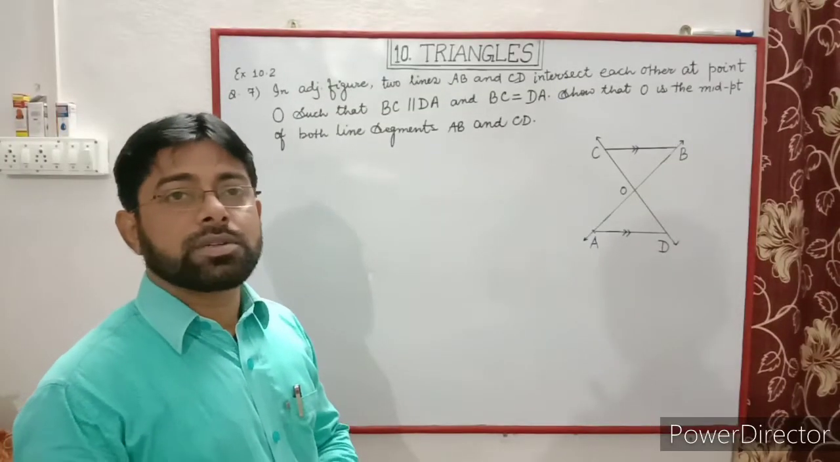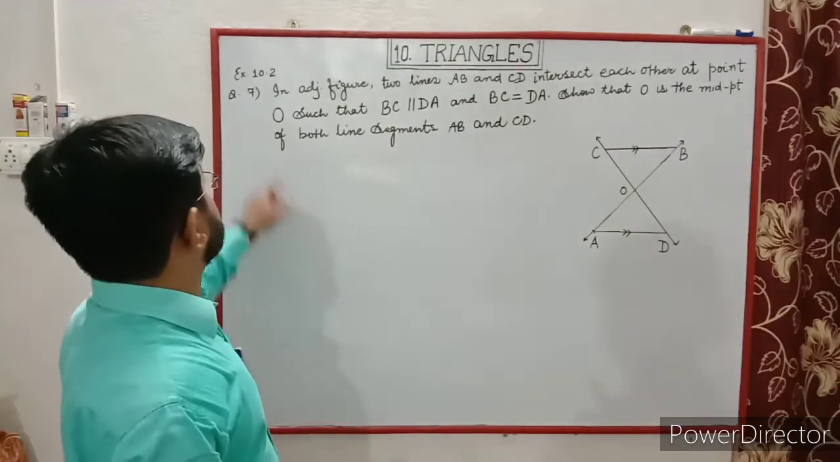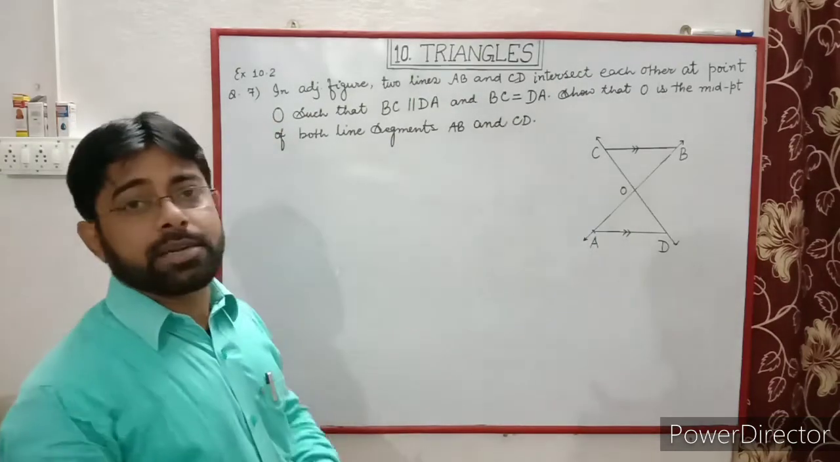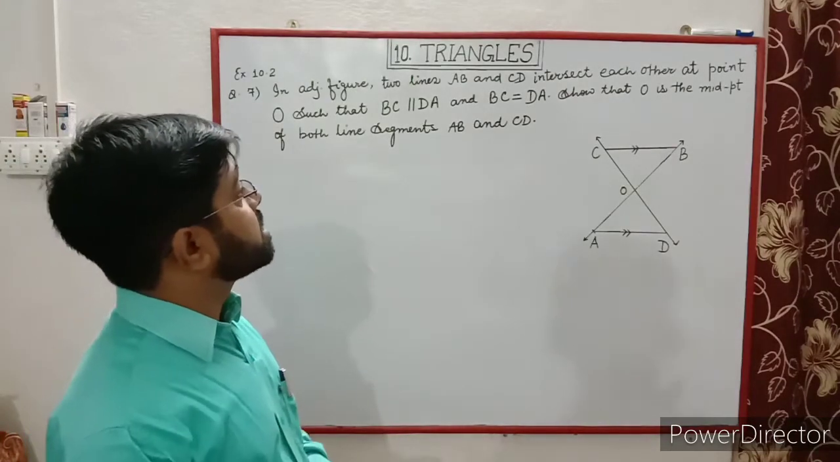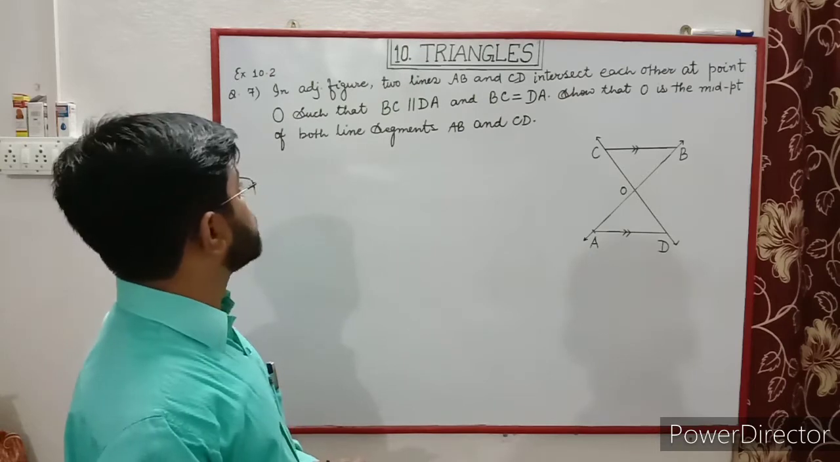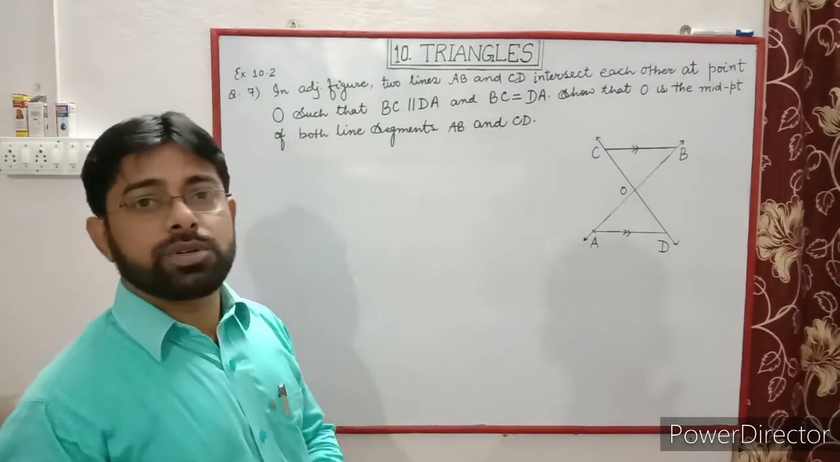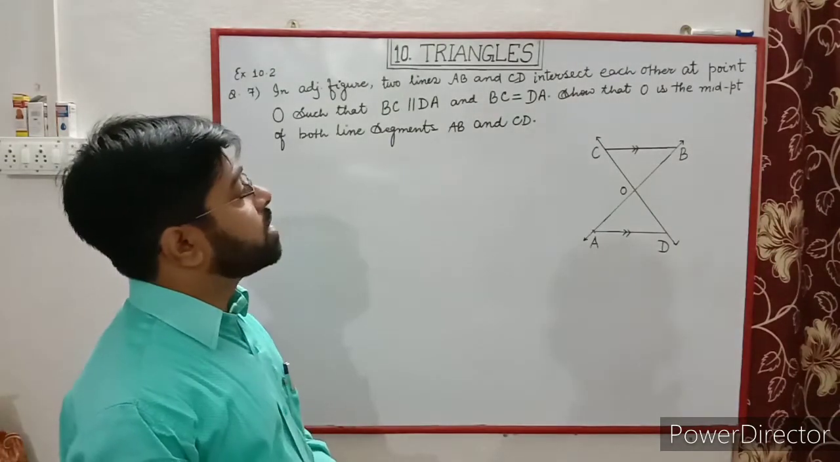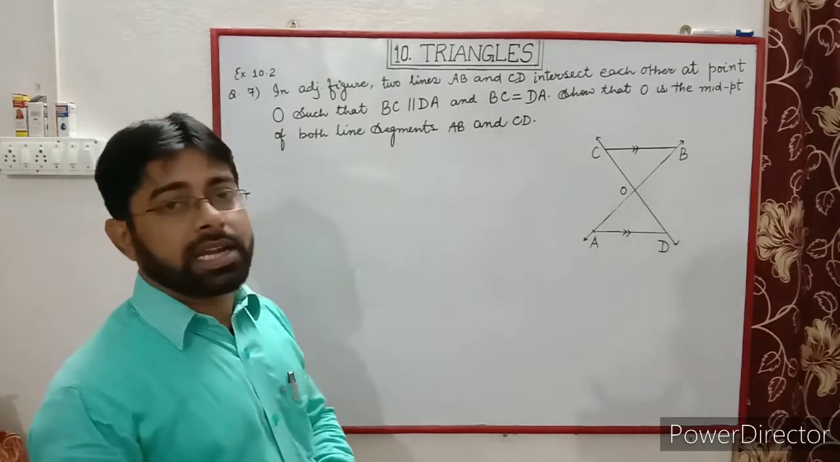Problem based on ASA congruence rule. Let's see. Question number 7, exercise 10.2. In the adjoining figure, two lines AB and CD intersect each other at point O such that BC is parallel to DA and BC is equal to DA. Show that O is the midpoint of both line segments AB and CD.